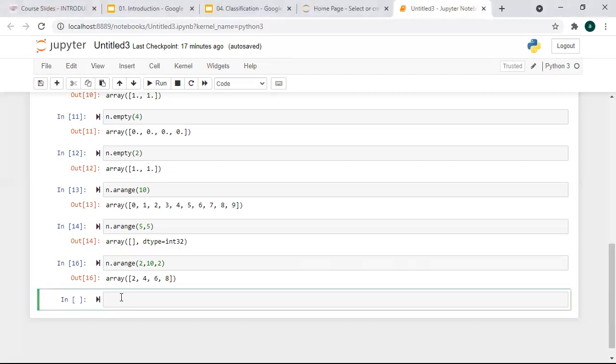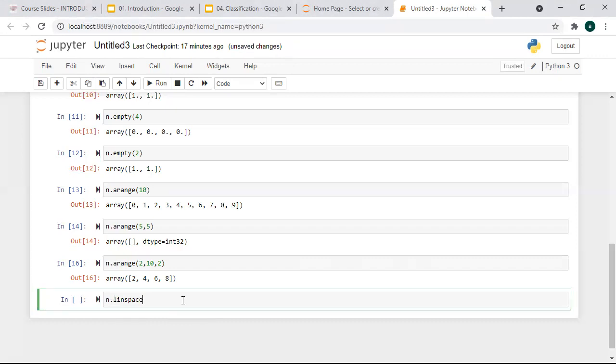Similarly, there is one more function, the linspace function, which is going to give you linearly spaced values. Linear value means it is going to give you values that are arranged linearly in space. For that, you just have to type linspace. Why am I telling you all this? Because many times they ask the question: tell me the difference between the range function and linspace.